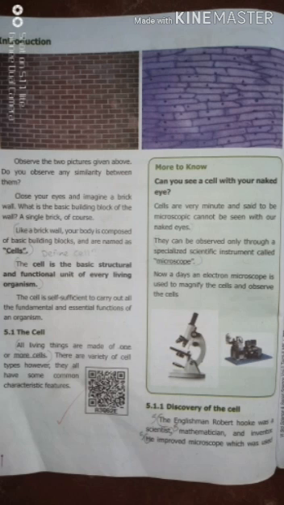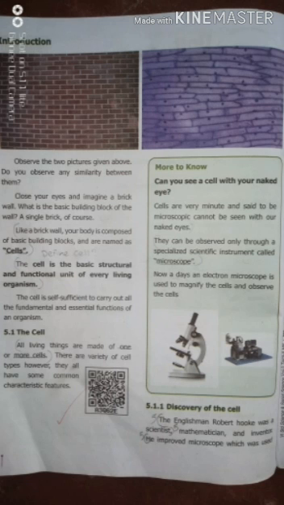Next one, mark it, define cell. The cell is the basic structural and functional unit of every living organism. The structure and functions of all living organisms are due to the cell. The cell is self-sufficient to carry out all the fundamental and essential functions of an organism.